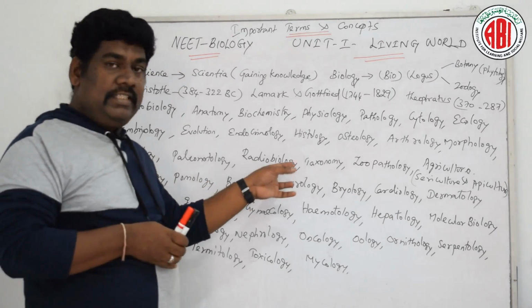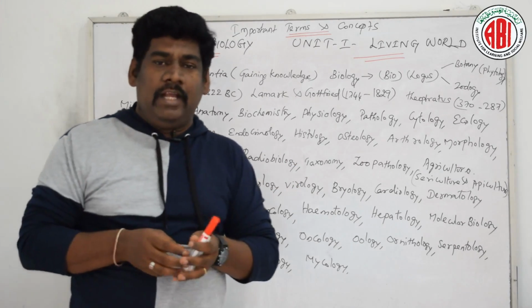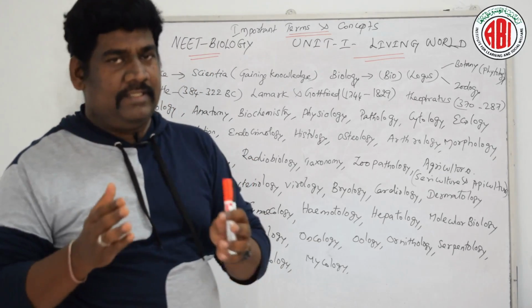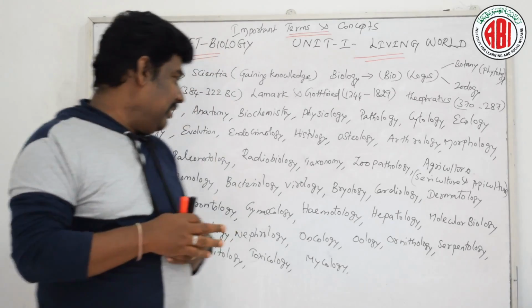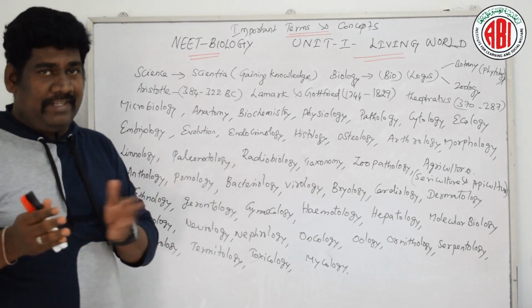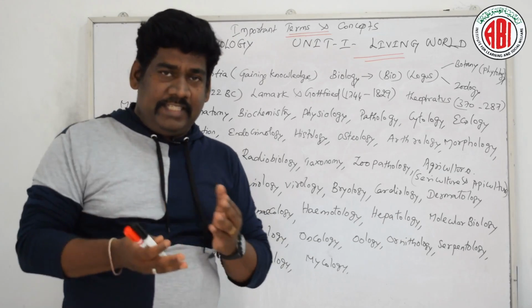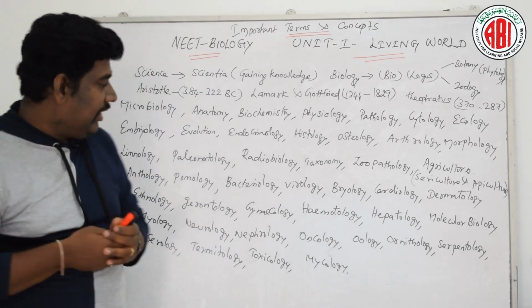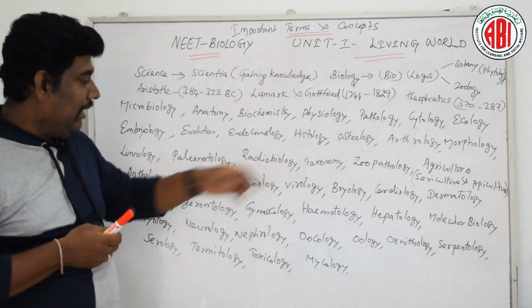And next we are discussing radiobiology. This is a branch of science which deals with how far radioactive substances can affect the living organism, especially radioisotopes, different types of radioisotopes, and how they can have a beneficial effect and a harmful effect on the living organism. That branch of science is radiobiology.